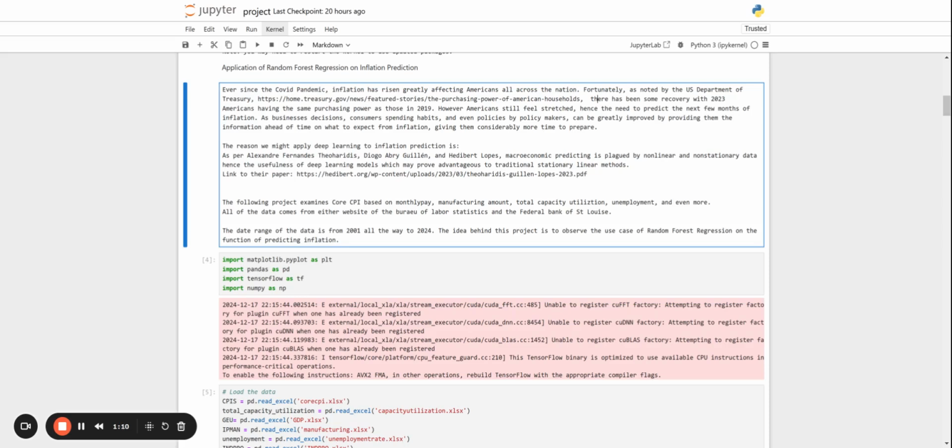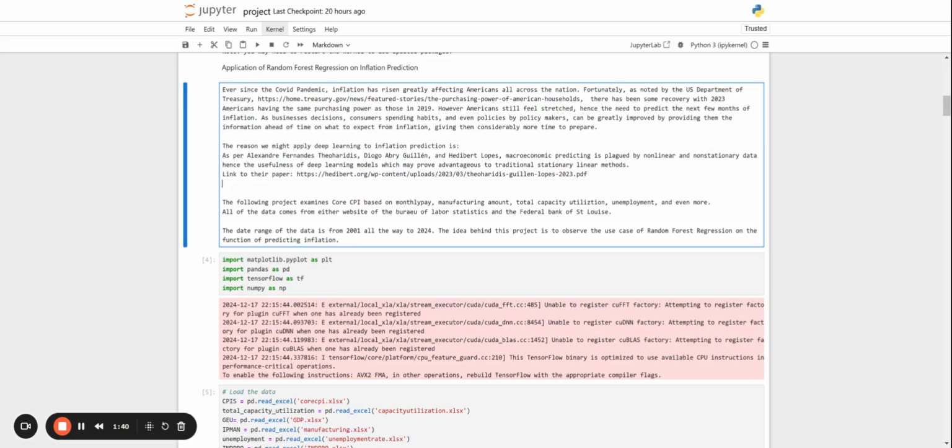Now, the reason why we might want to apply deep learning to inflation prediction is, as per Alexandria Fernandez, Theodorus, Diogo, and some other author whose name I might not say correctly, macroeconomic prediction is plagued by nonlinear and non-stationary data, hence the usefulness of deep learning models, which may prove advantageous over traditional stationary linear methods. This is the link to their paper.